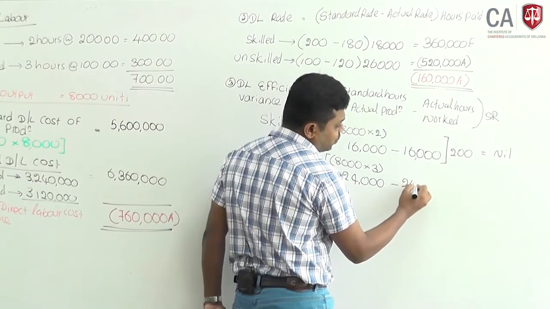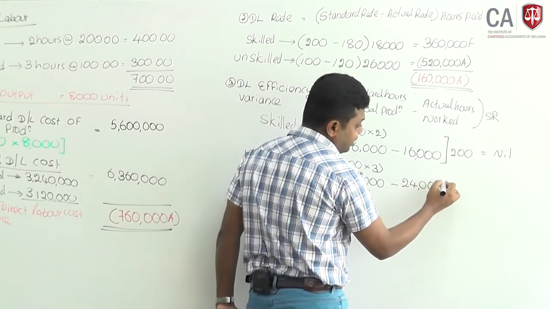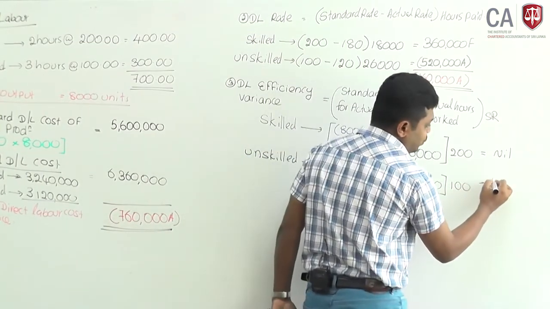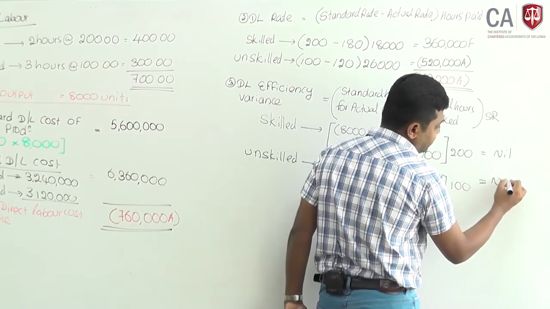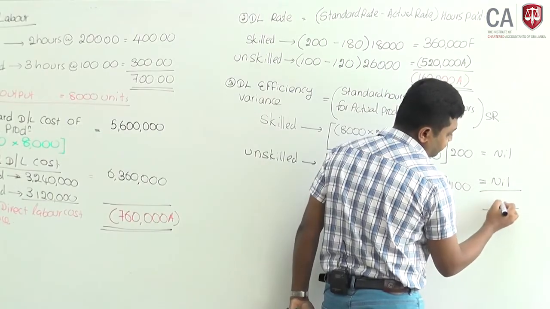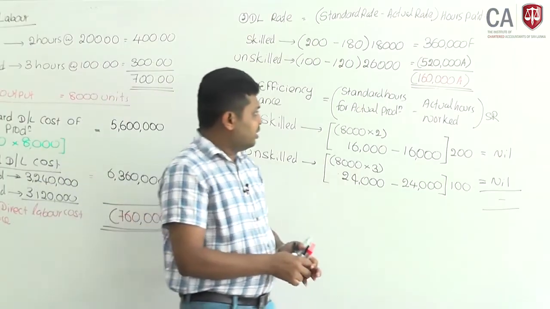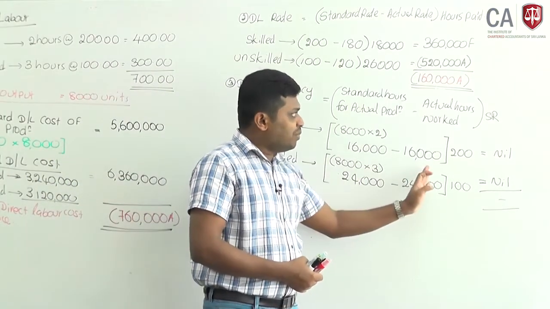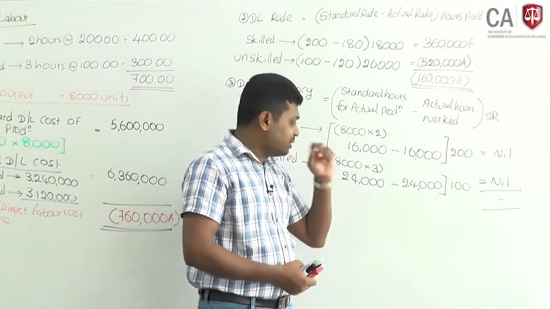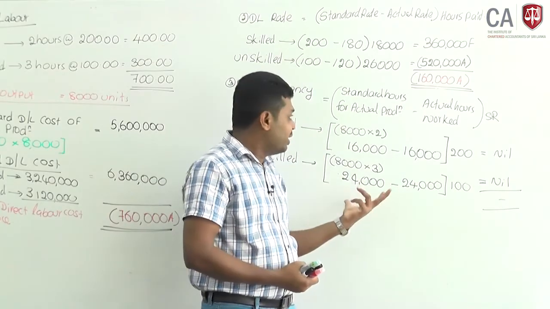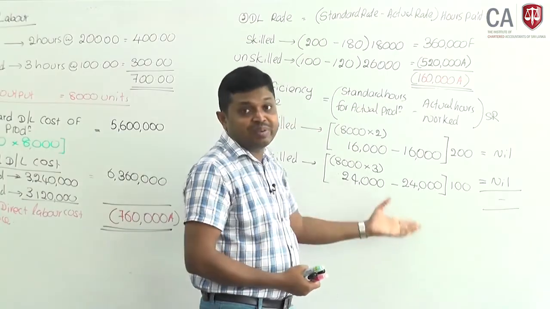Actual hours worked also 24,000. That means there is no efficiency variance. Standard rate 100. The reason is standard hours are the same as actual hours worked. You have noticed both were matched. Therefore, there is no labor efficiency variance here.